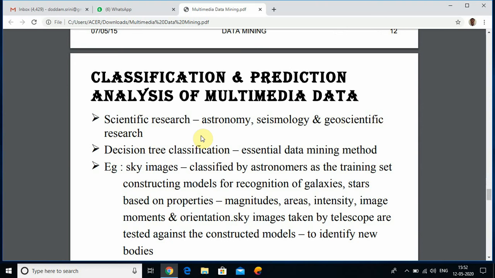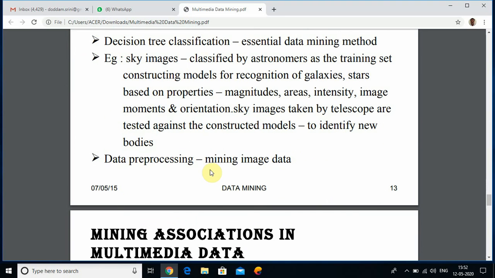Images classified by astronomers serve as the training set for constructing models for recognition of galaxies and stars based on properties like magnitudes, areas, intensity, image moments, and orientation. Sky images taken by telescope are tested against the constructed models to identify new bodies. Data pre-processing is also another technique for mining image data.